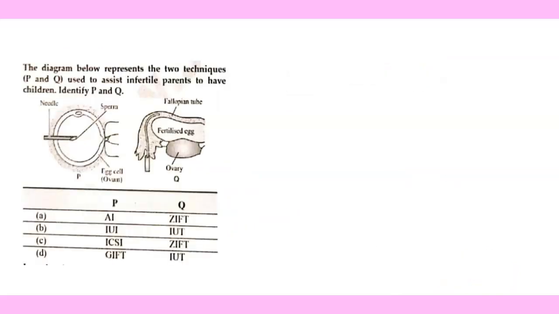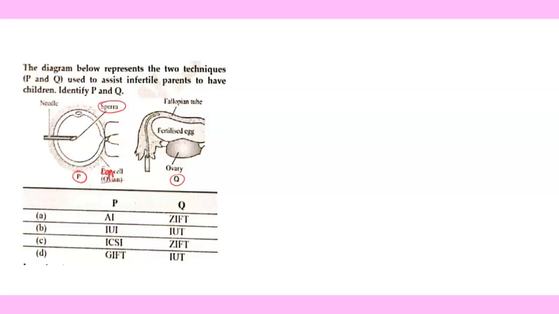This is a very interesting question and quite different too. Two images are being given to you, and if you go for the options, all the options are related to the ARTs, or assisted reproductive technologies. So seeing an image, we need to guess which type of ART has been shown to you. There are two images, first of all P and Q. If you see P, they have a needle. On the needle at its top is a sperm, and this sperm is coming towards the egg. So here it is written egg.